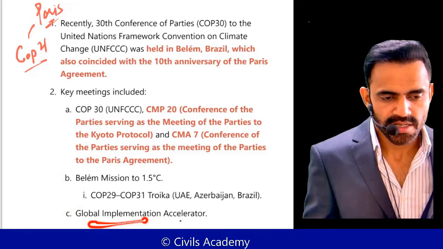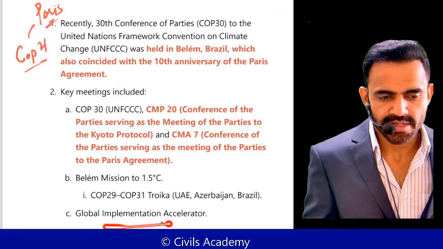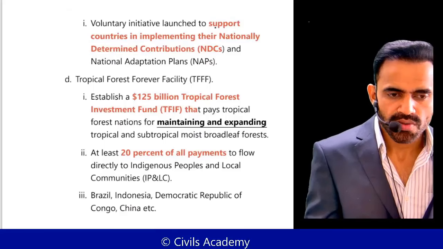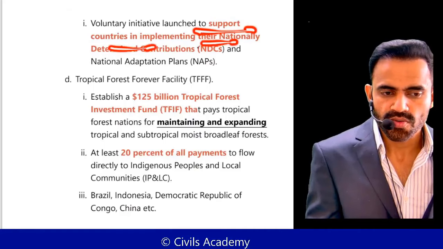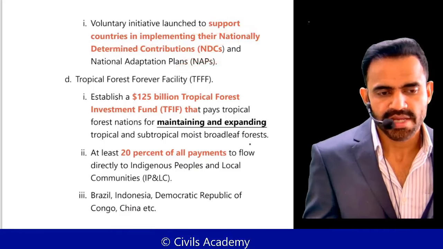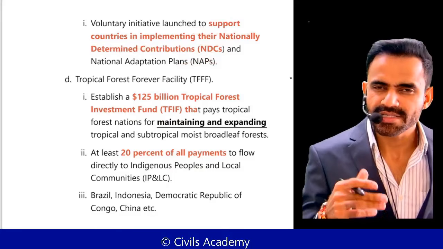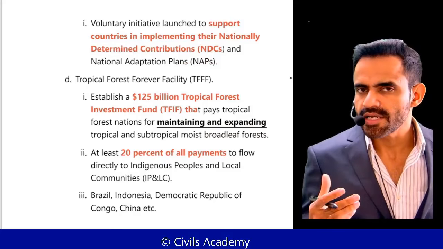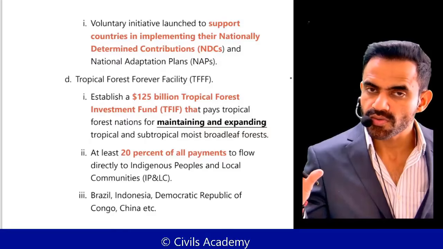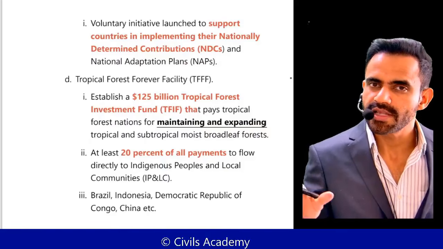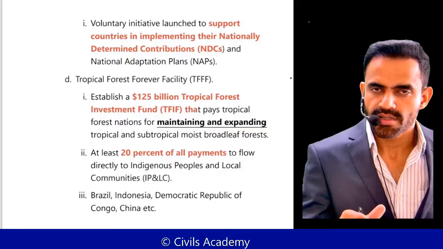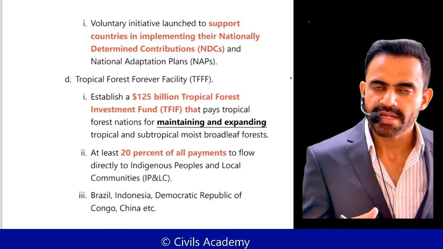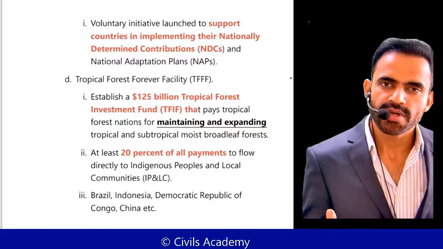Next is the Global Implementation Accelerator. As the name suggests, the objective is on implementation. So the objective is to provide support to those countries who are implementing their NDC. What is NDC? Nationally Determined Contribution. Understand the concept of NDC. Every country will specify their targets, the steps they are going to take to deal with climate change. So every country will specify it, and this is how we are planning to tackle the issue of climate change.